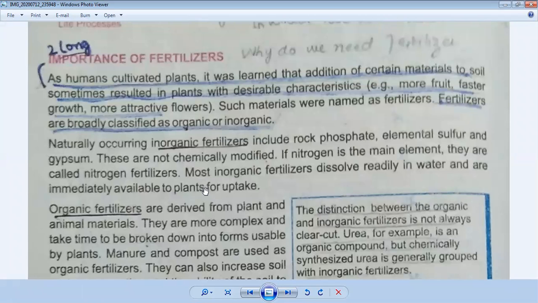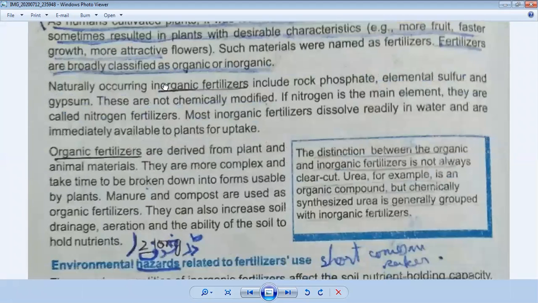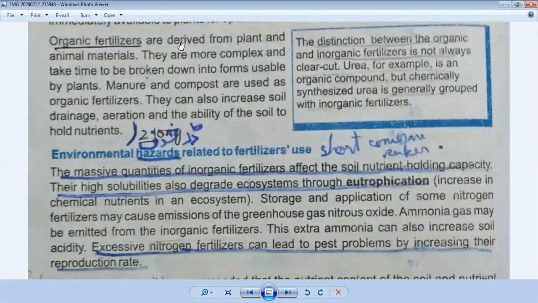Okay, after that we will discuss the second type of fertilizer, that is organic fertilizers. First we discuss its definition. Organic fertilizers are derived from plant and animal materials. They are more complex and take time to be broken down into forms usable by plants. So manure and compost are used as organic fertilizer. They can also increase soil drainage, aeration, and the ability of the soil to hold nutrients.